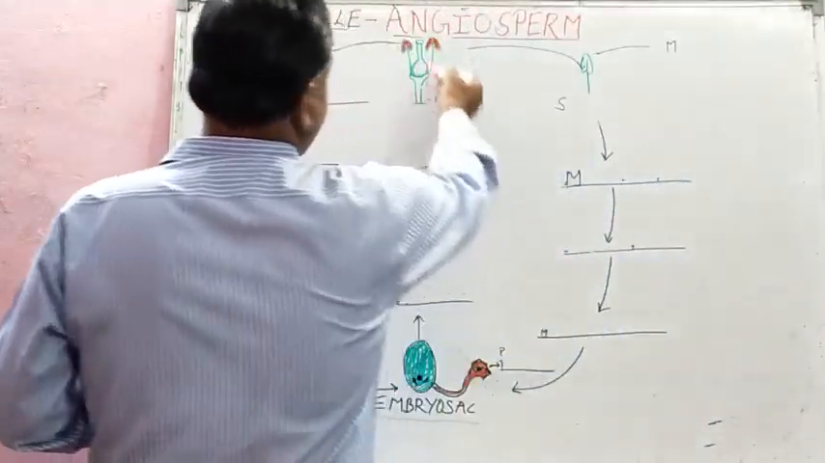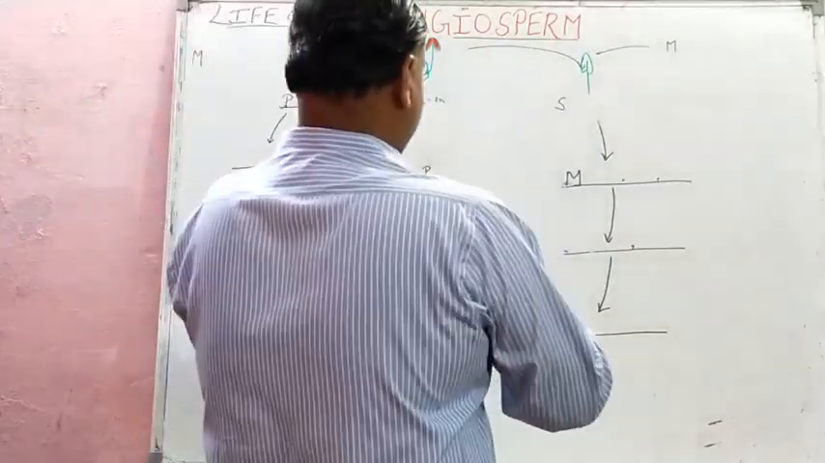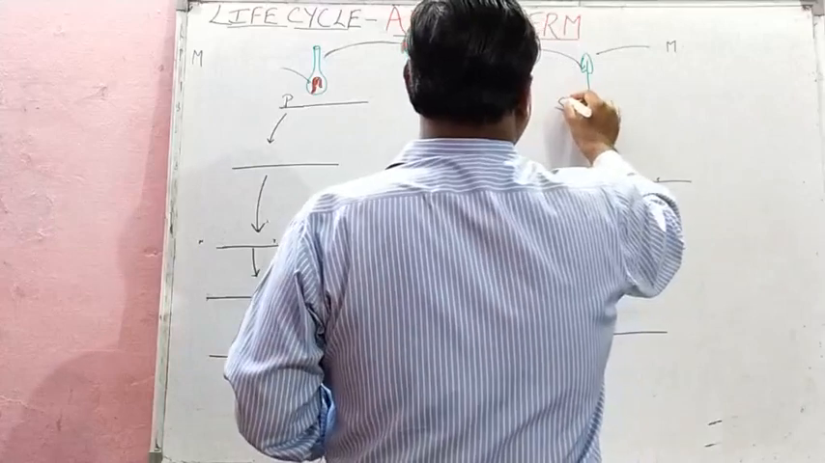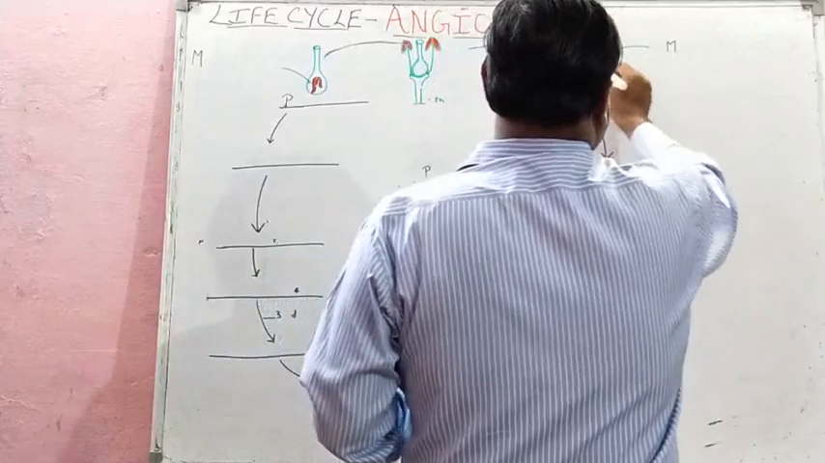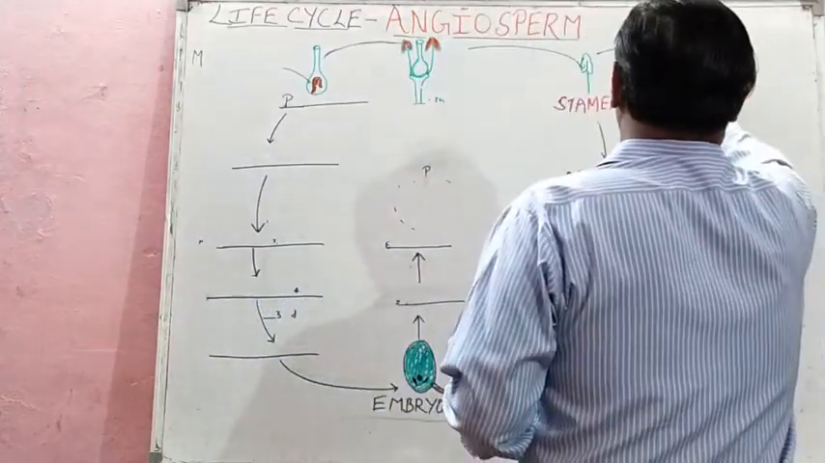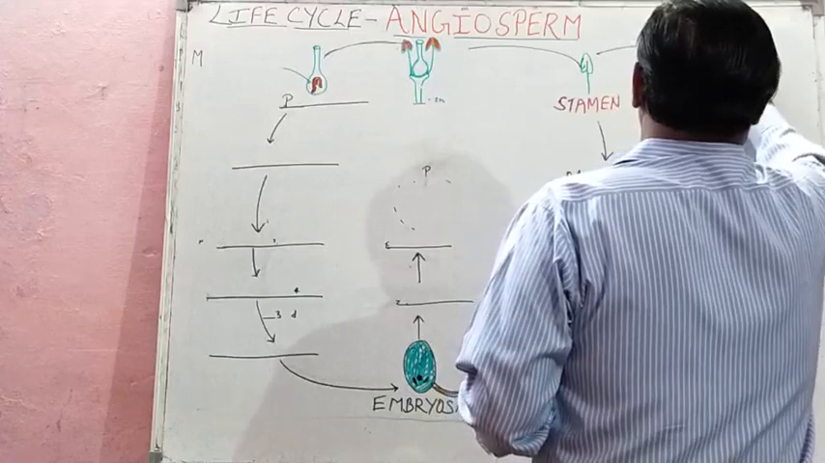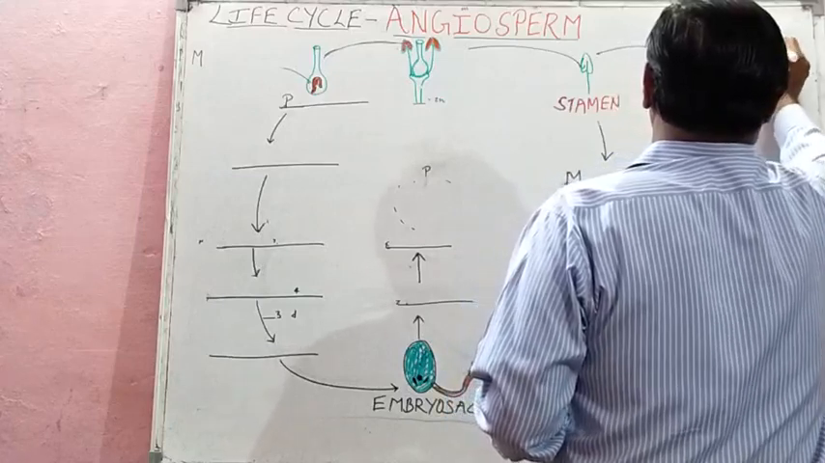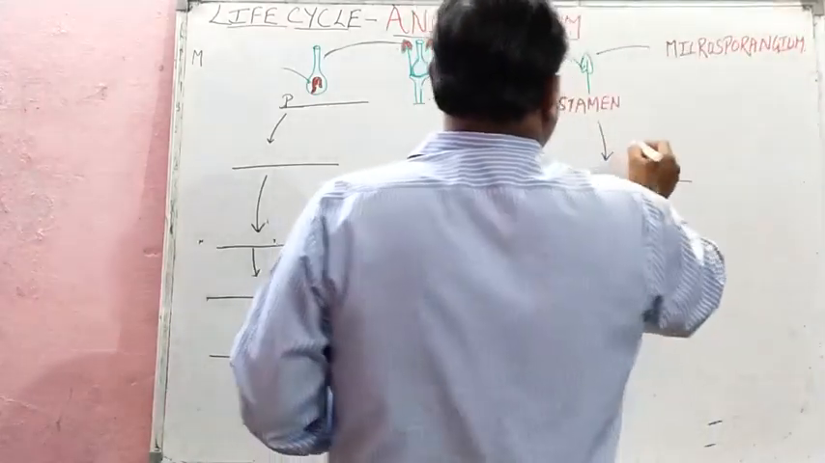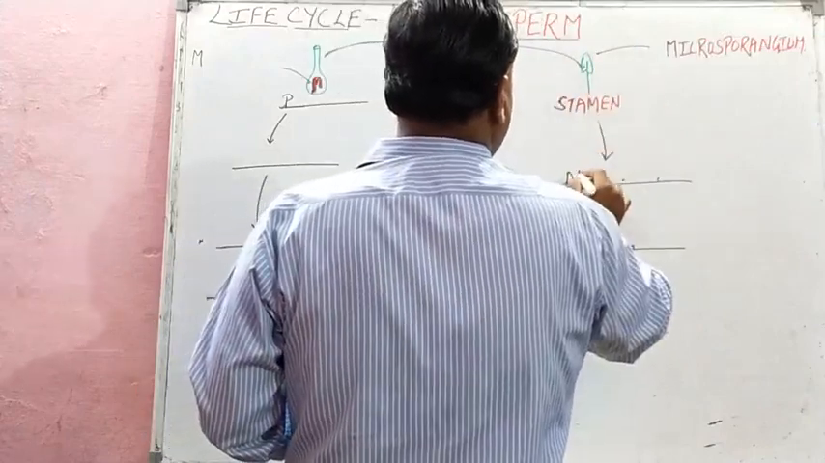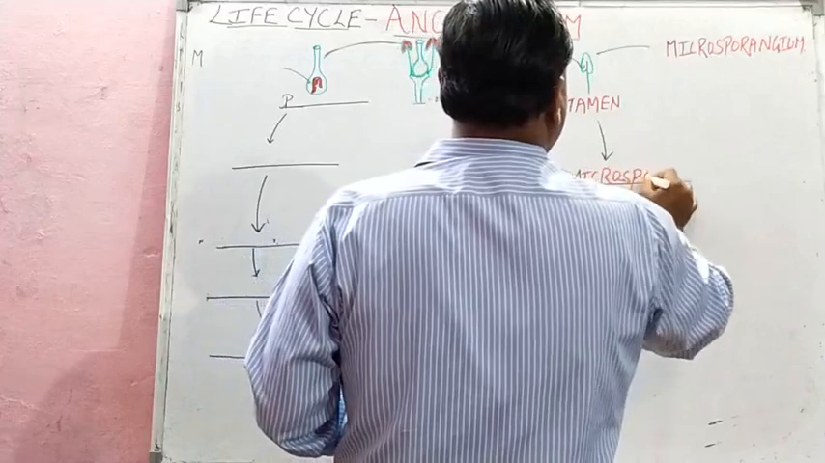This is flower. Flower has both male and female part. Male part is stamen. Stamen is the male part and anther is called microsporangium because it develops microspore. Okay, inside microsporangium, student, microspore mother cell develops.